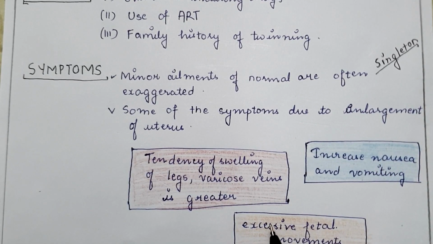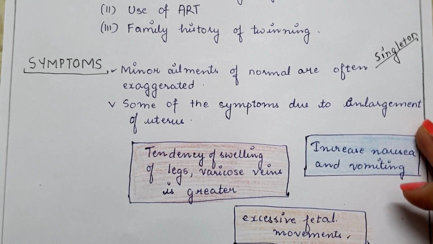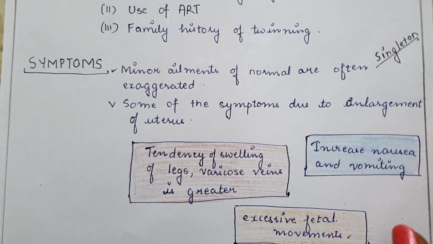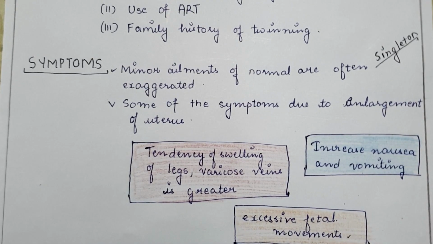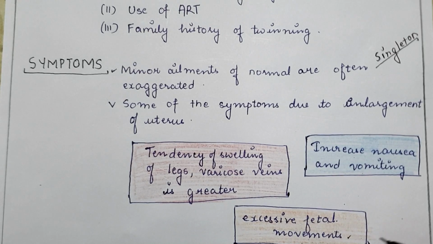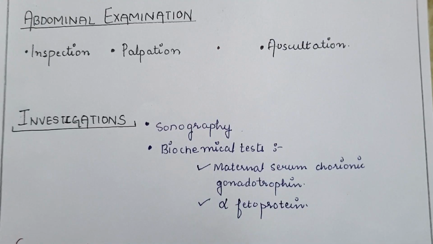And the third one is excessive fetal movements. As the two fetuses are present inside the uterus, both fetuses are doing kicking movements. So the excessive fetal movements are felt, and these are felt by the experienced parous woman who has actually been pregnant more than 2 or 3 times. She is experienced, so she feels excessive fetal movements compared to the singleton pregnancy, the normal pregnancy.